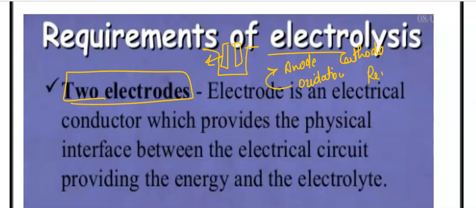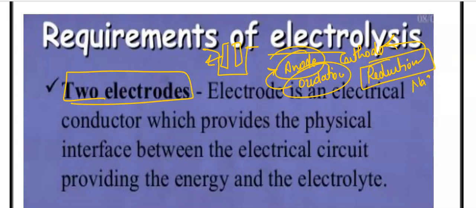And reduction takes place at the cathode electrode. Oxidation means loss of electrons, and reduction means gain of electrons. So loss of electrons by the chloride negative ions is done at the anode, and gain of electrons by the Na positive ions is done at the cathode.